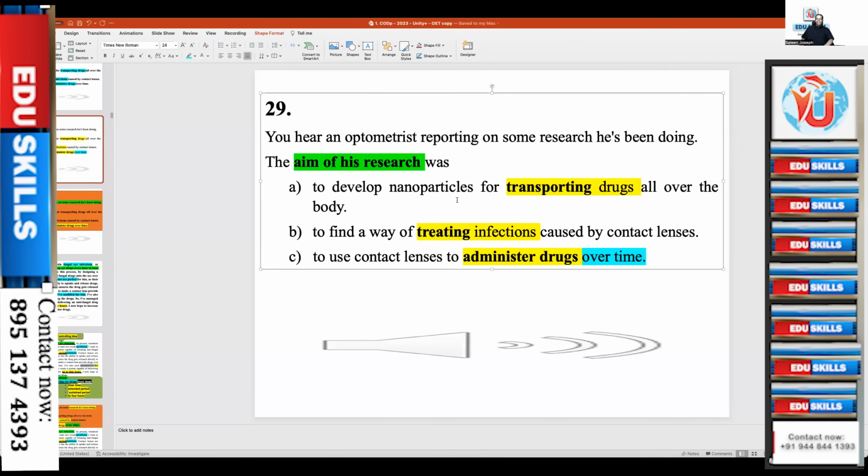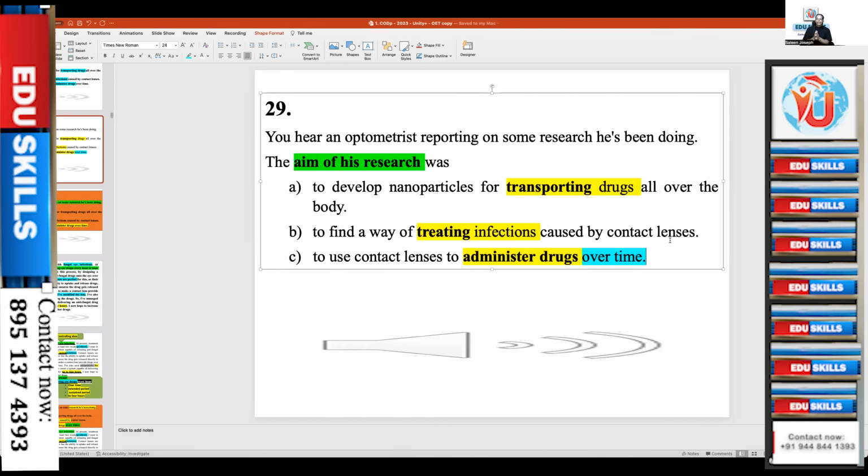Okay. He is not speaking about transporting drugs, or finding a way of treating infections caused by contact lenses. No. He is using contact lenses to treat; he is using it in a positive sense, but this says it in a negative sense. So to use contact lenses to administer drugs over time. So administering drugs is the key concept here.